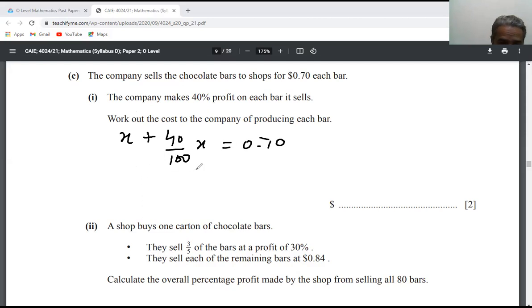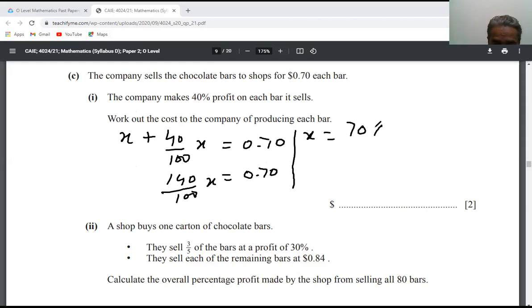By taking the LCM, this becomes 140 over 100 times x is equal to 0.70. By cross multiplication, x is equal to 70 multiplied by 100 divided by 140. So your answer will be 0.5. The cost price will be $0.5.